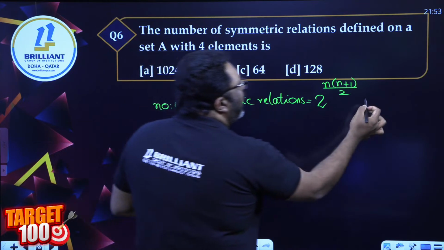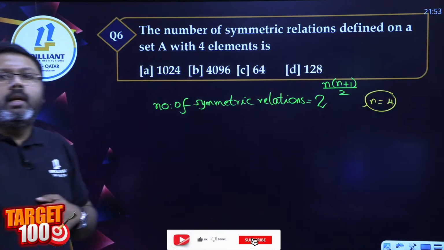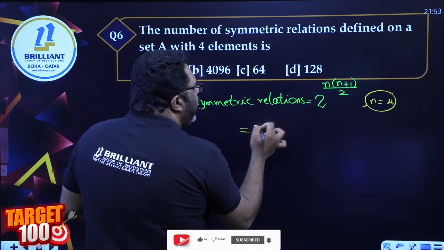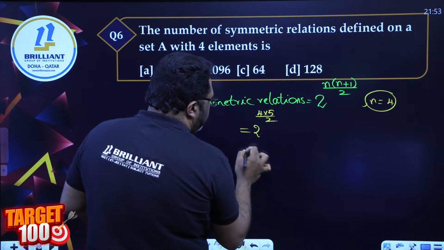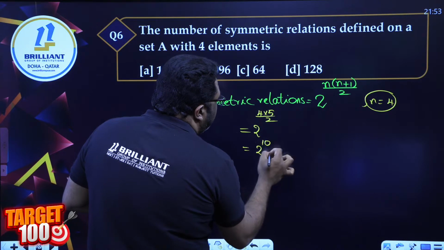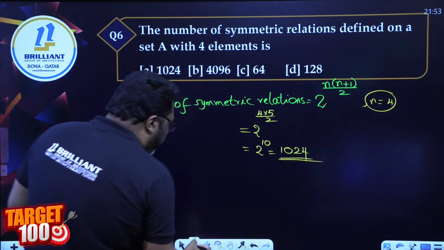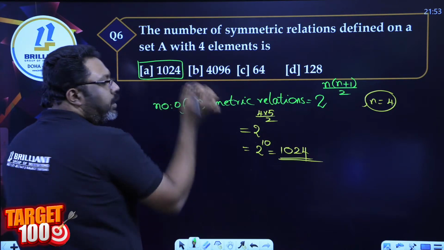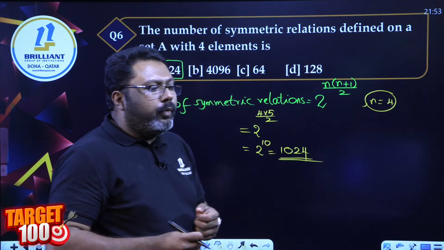I'm using the same number. N is equal to 4. Substitute it. 2 raised to 4 into 5 by 2, 2 raised to 10, 1024. Option A, 1024. Very good.